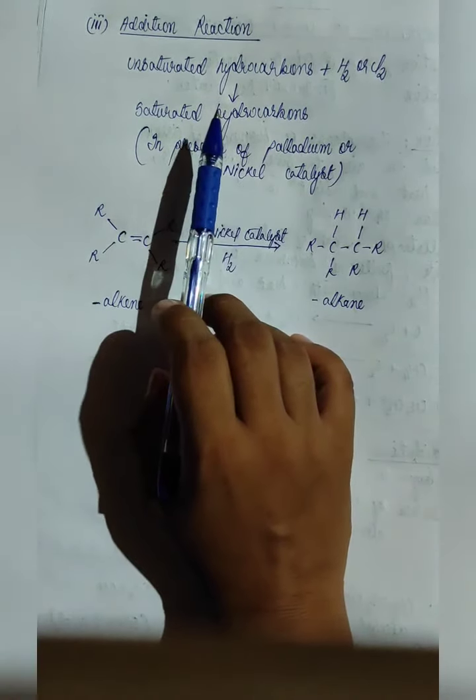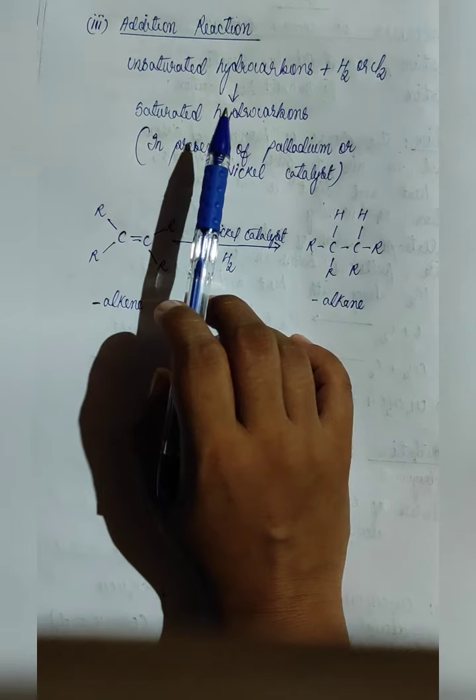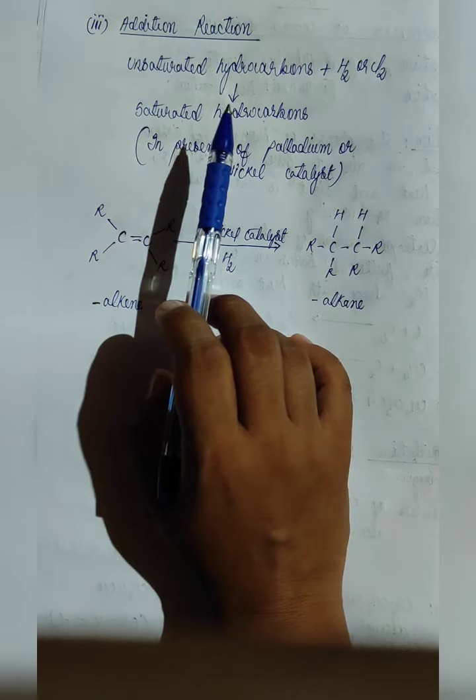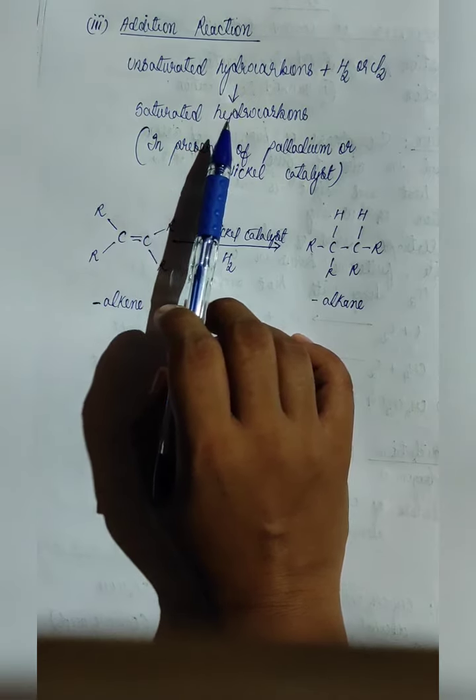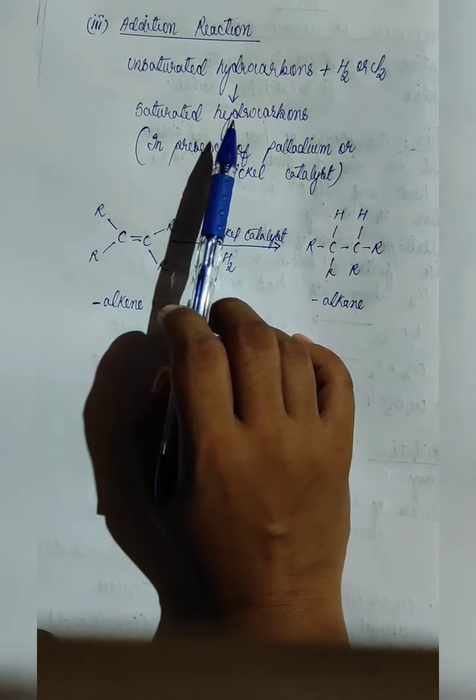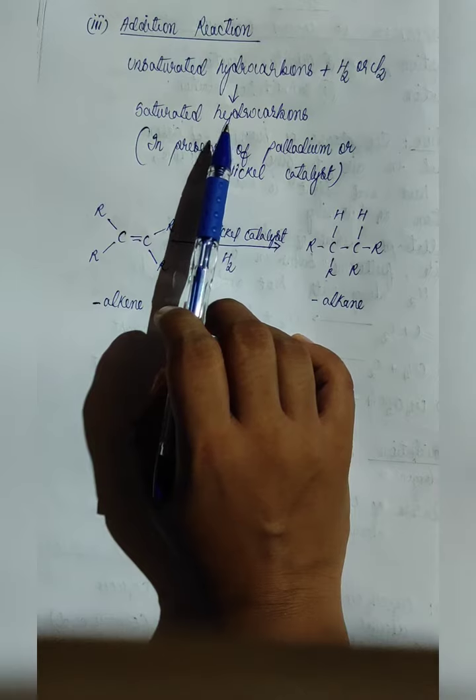Now, what is catalyst? Catalysts are those compounds that cause a reaction to occur or proceed at a different rate. That means they increase the rate of the reaction. Suppose the reaction is going very slowly. So something needs to be added so that the reaction goes faster or the reaction occurs faster.